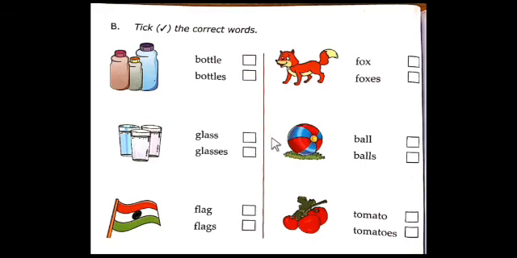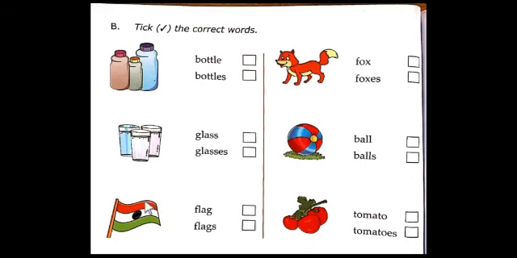When we see more than one person, more than one thing, or more than one place, it is said to be in the plural form. Correct? Next picture. It is a ball. How many balls can you see here? Only one ball. So we say ball. Tick the right mark here.